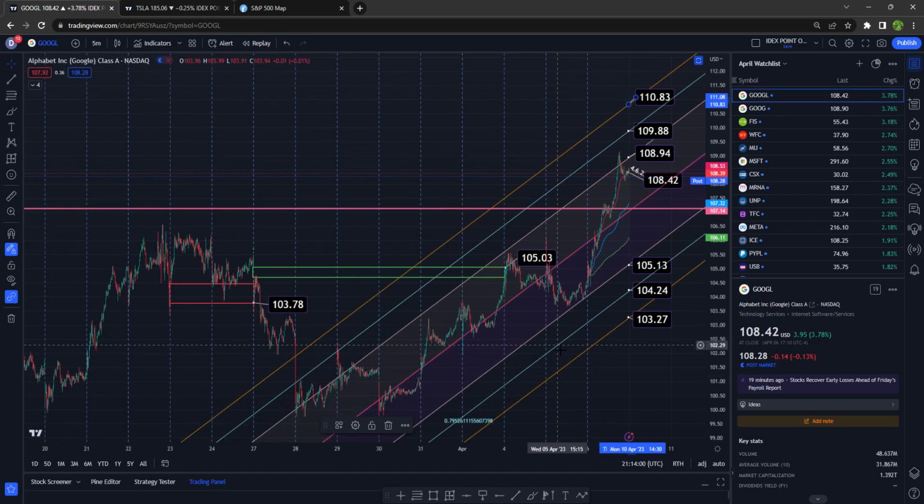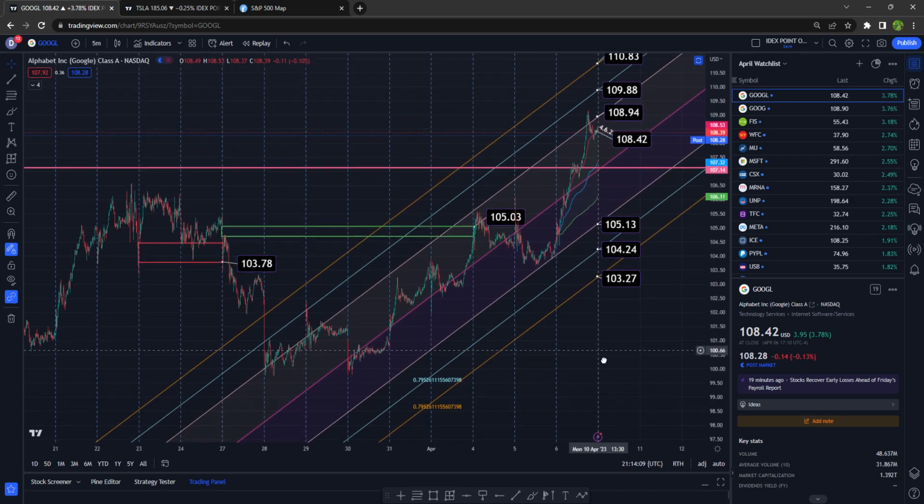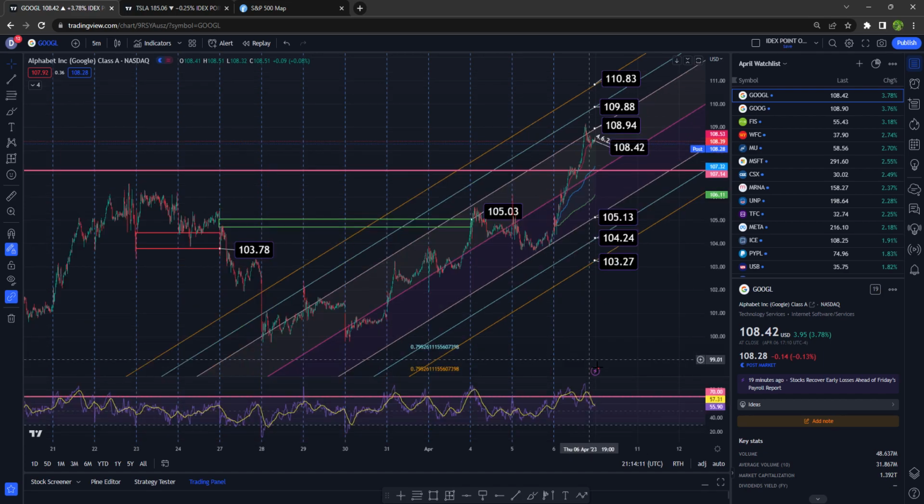And note the two gaps over here. This one closed to the upside at 105.03 and this one closed to the downside at 103.78. The RSI is currently at 55.